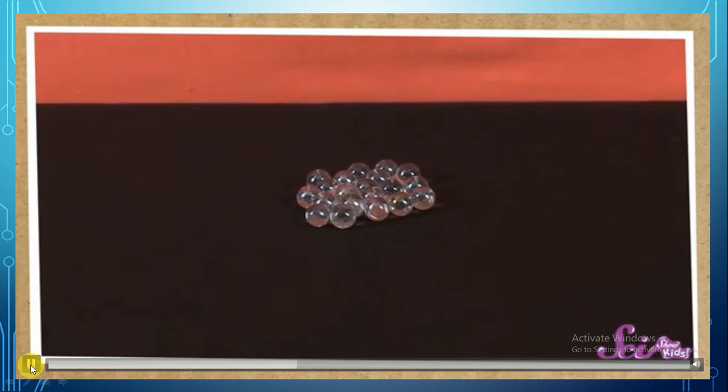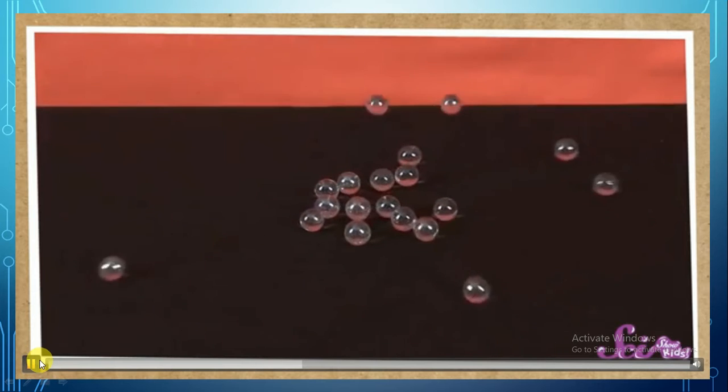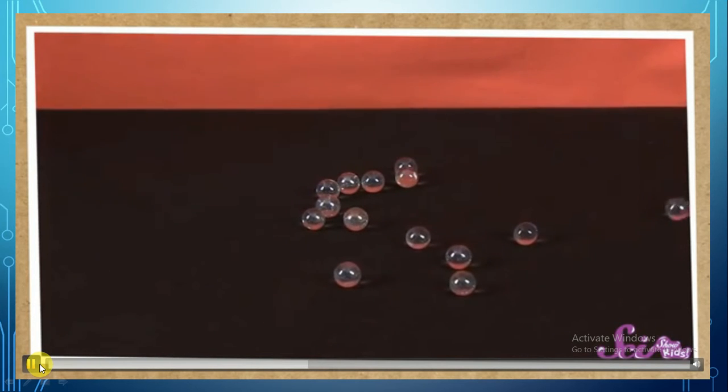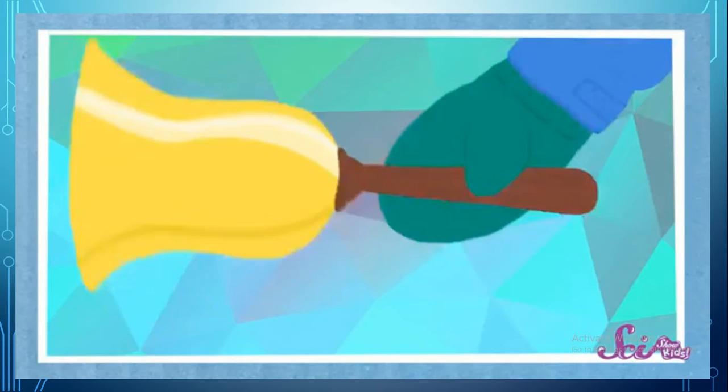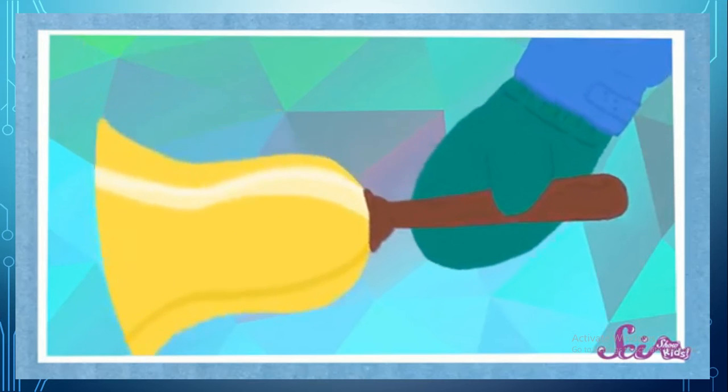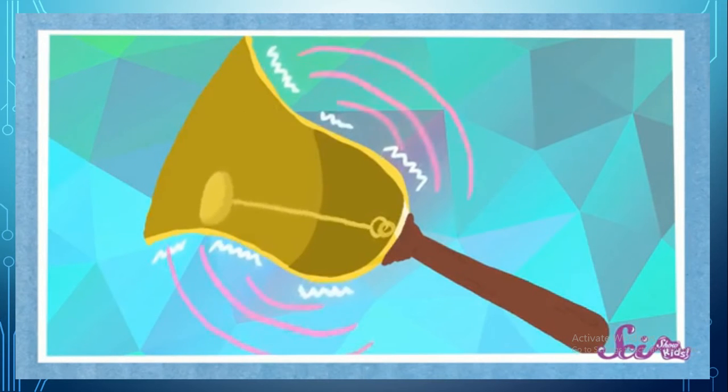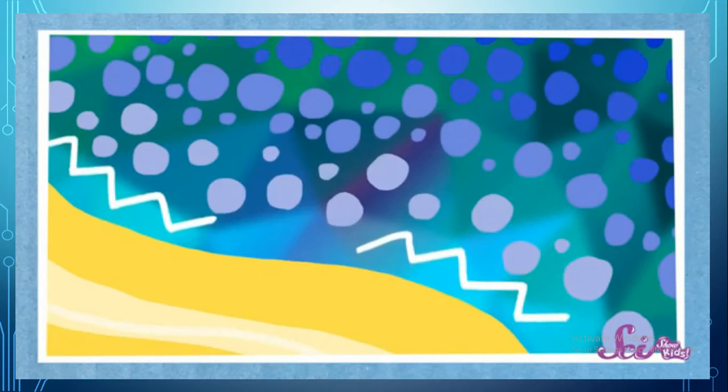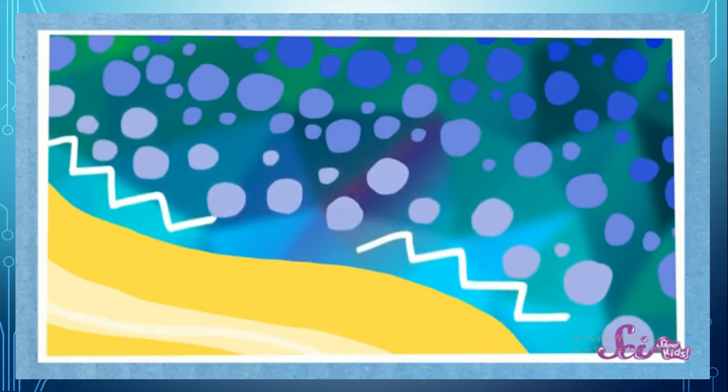Then roll another marble so that it crashes into them. The group of marbles will move. That's kind of what happens with sound. When we ring a bell, we cause the metal that makes up the bell to vibrate really fast back and forth. And the vibration of the bell also shakes up the particles that make up the air around it and makes them vibrate. Then those particles run into the air particles next to them, and so on.